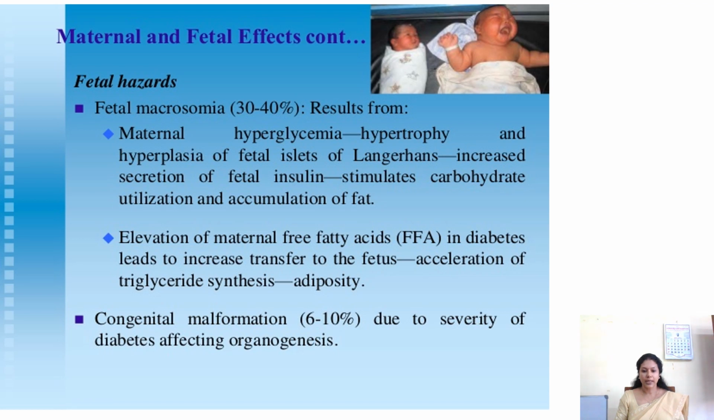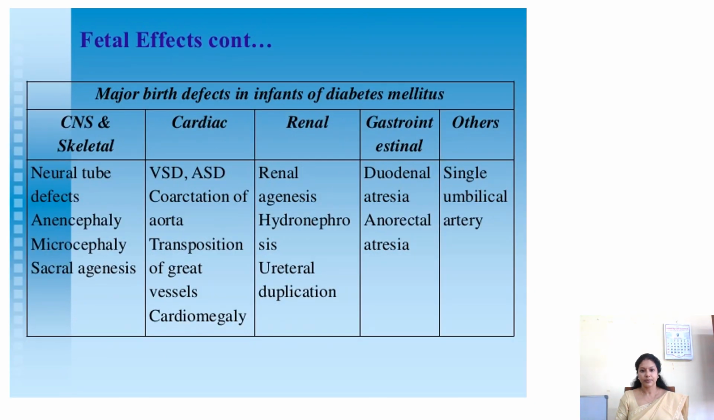And the chance for congenital malformation is there, 6 to 10% chance, depending on the severity of the diabetes. The malformations can include, in the central nervous system and the skeletal system, neural tube defects, anencephaly, microcephaly and sacral agenesis. And in the cardiovascular system, ventricular septal defect, atrial septal defect, coarctation of aorta, transposition of great vessels and cardiomegaly.